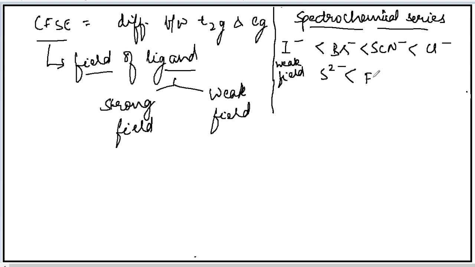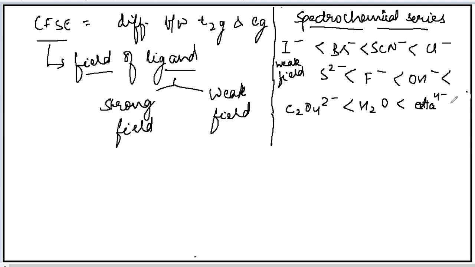Sulfido, fluorido, hydroxo, oxalato, aqua, ethylenediaminetetraacetato, amine, ethane-1,2-diamine, cyano and carbonyl.